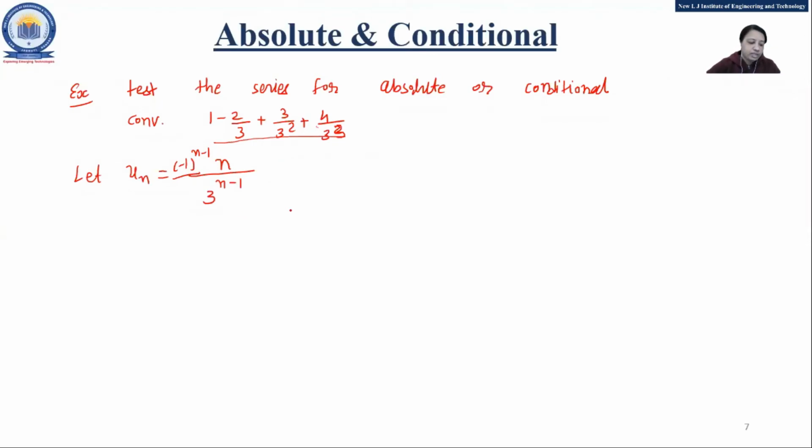So this is my un. First we'll go for what? What is mod un? Summation n equal to 1 to infinity, mod un can be what? You can directly define mod un from this also. Mod un is nothing but n upon 3 raised to n minus 1, right? Same as the previous one. Now what are we going to check?